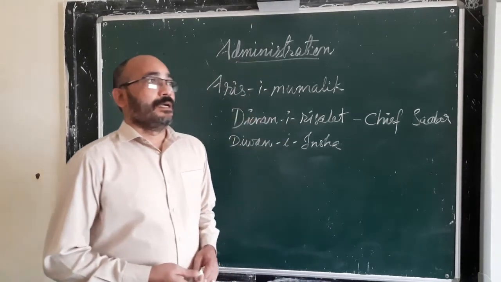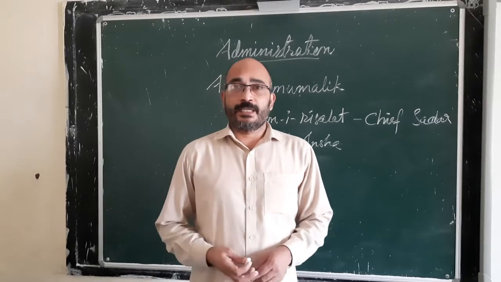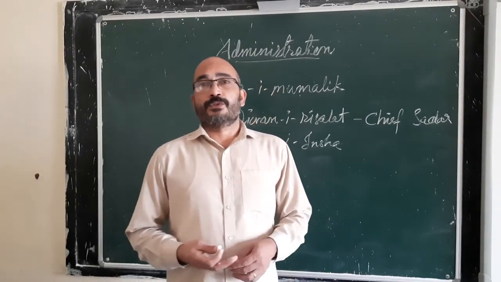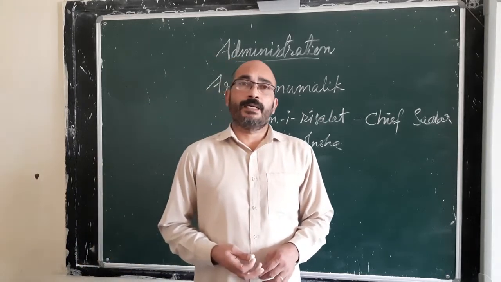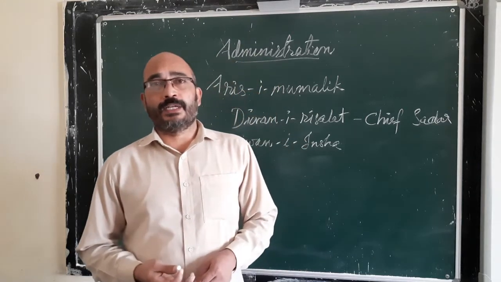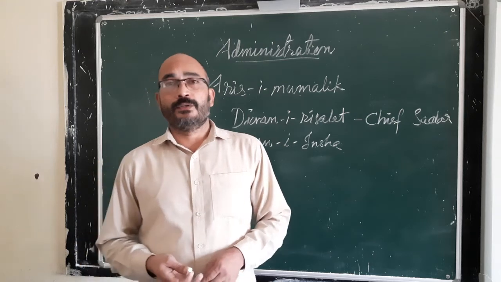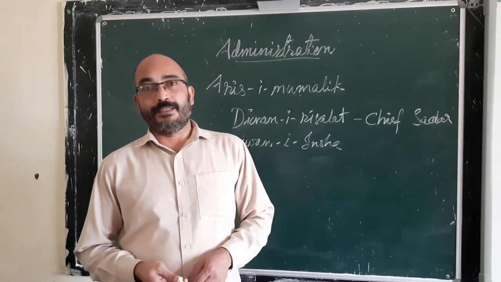The next topic is the different administrative units. The empire was divided into many provinces, and the provinces were called Iktas. Iktas were further divided into Shiqs, Shiqs were divided into Parganas, and the Parganas were divided into villages.